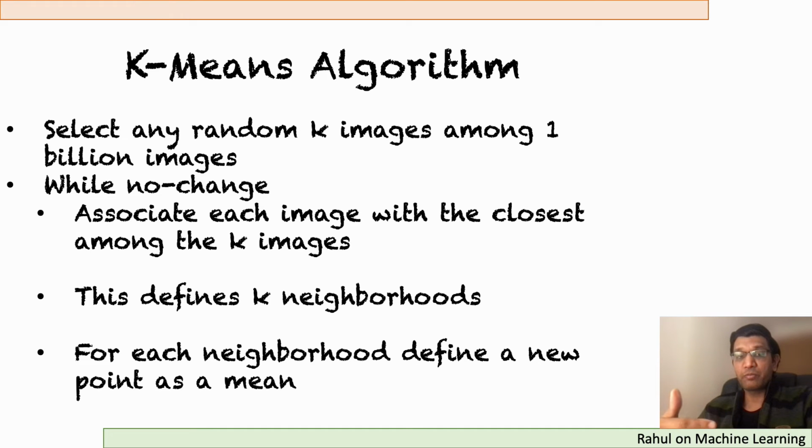Again, we define a new set of k points, and then we say that all the images are found closer to the newer set of k points, and then we again go back and define the k neighborhoods and again the newer set of k points. So we keep doing this algorithm until the k points that we have do not change, or the change is less than a certain threshold.